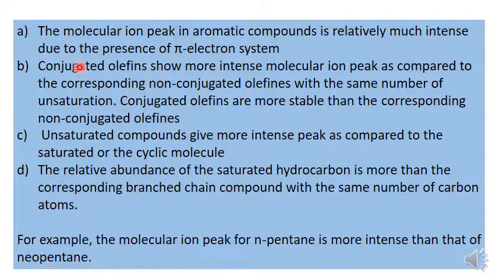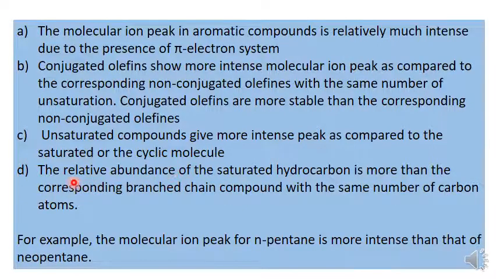Then conjugated olefins show more intense molecular ion peak as compared to the corresponding non-conjugated olefins with the same number of unsaturation. That means the conjugated olefins are more stable than the corresponding non-conjugated olefins. Then unsaturated compounds give more intense peak as compared to the saturated or cyclic molecule.